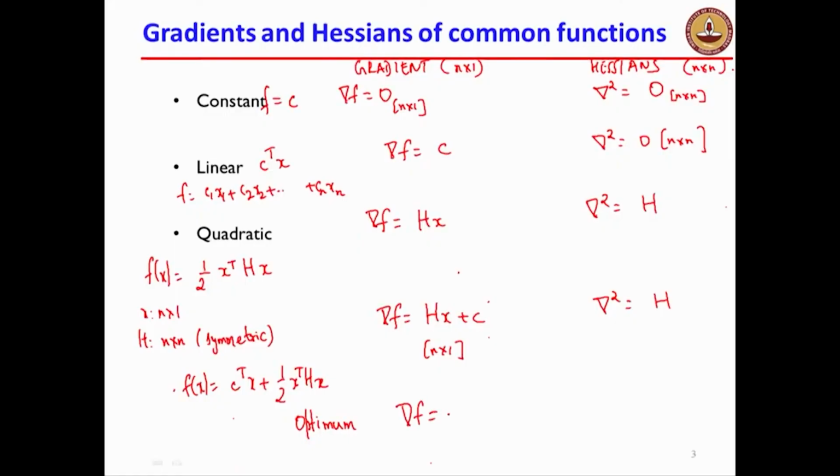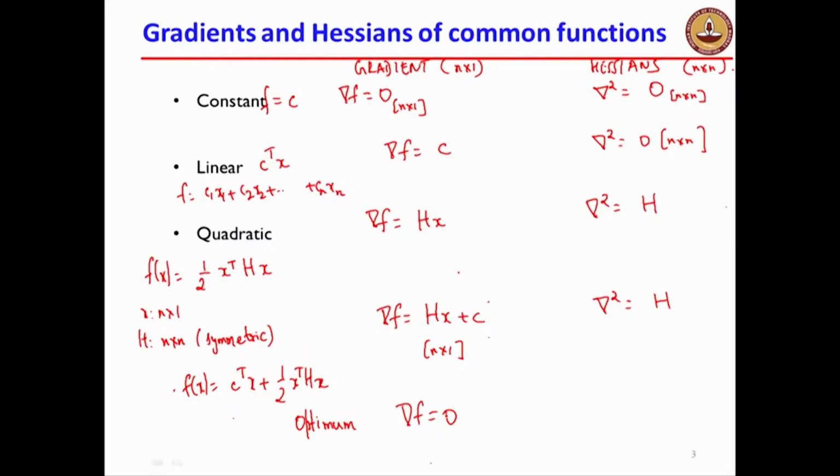So if you give me a function of this form, if you ask me whether it has a minimum, you need to solve for Hx. So for an optimum, of course we know that gradient is equal to 0. Suppose the function is purely linear. It neither has a minimum nor a maximum unless the c vector is identically 0. As you can imagine, for a linear function there are directions along which it keeps on increasing, there are directions along which it keeps on decreasing. Therefore, a purely linear function, unless it is identically 0, will not have either a minimum or a maximum.